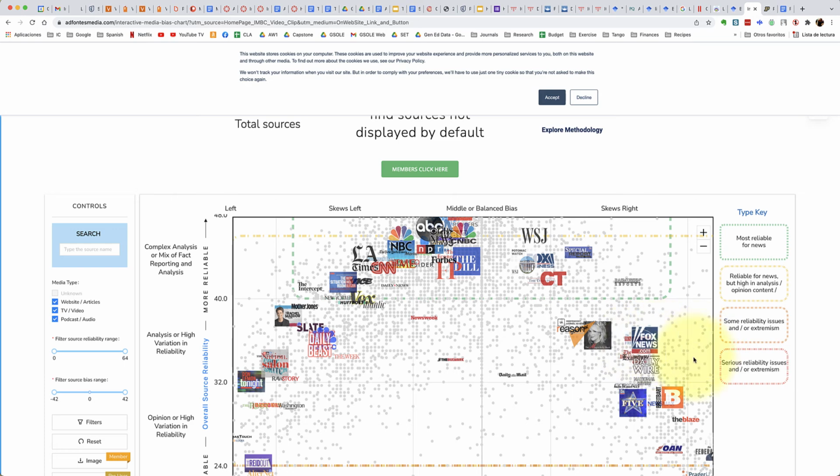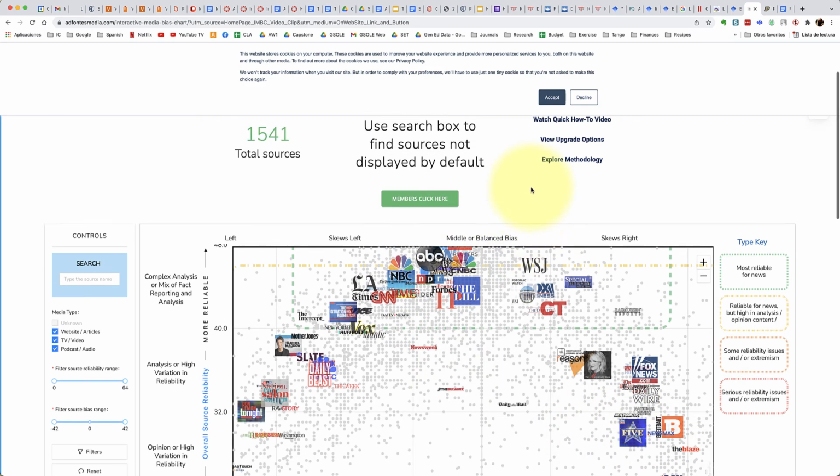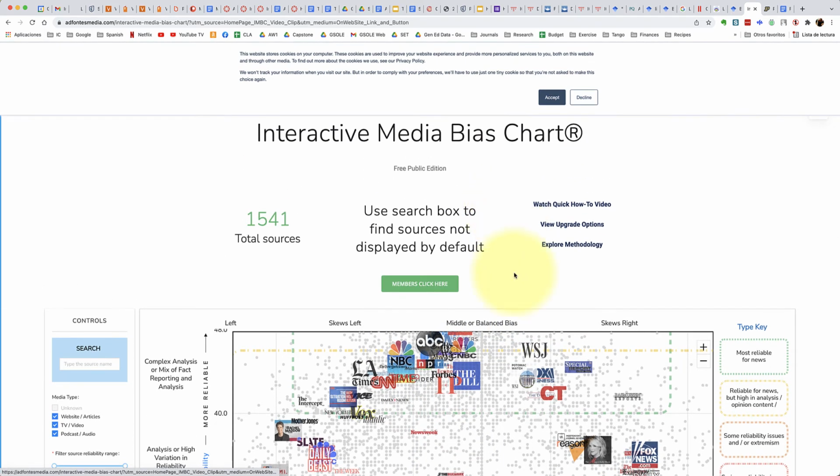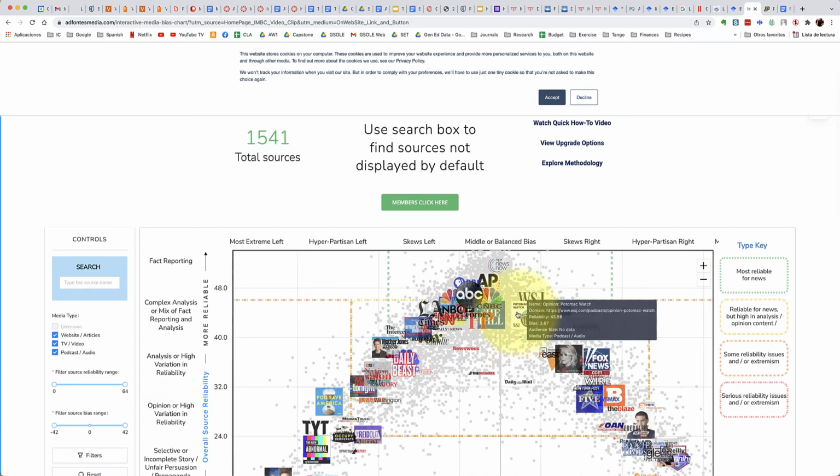So you have Fox News, you'll have the Megyn Kelly show, The Blaze, and so forth. So these are sources you would want to avoid. Okay, so if you're going to use news articles, you double check your source on this media bias chart to see what you can trust.